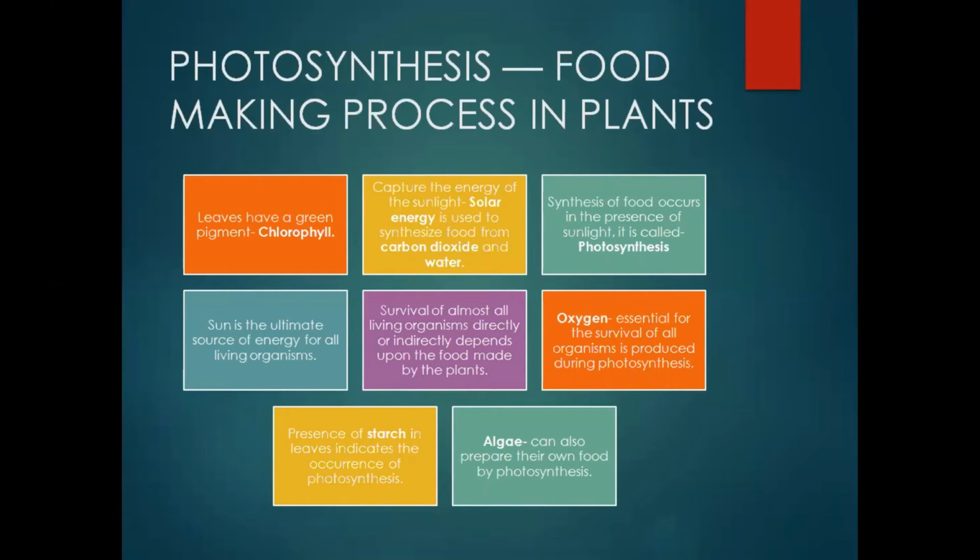Continuing with the same food making processes in plants, here we have something more to share with you. Leaves have a green pigment called chlorophyll. See, leaves are called the kitchen factory of the plant cells.